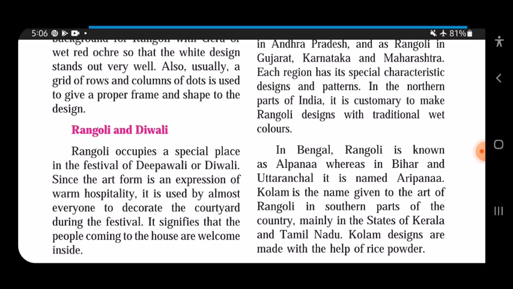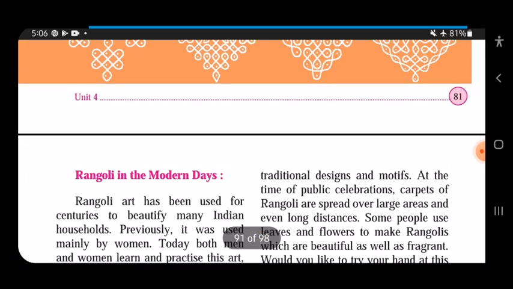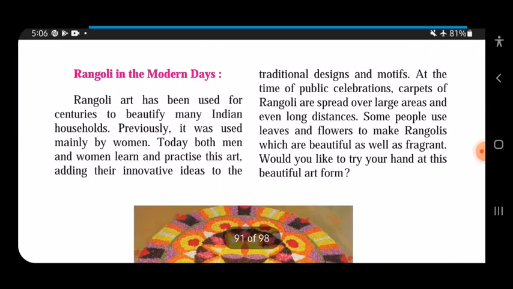Kolam is the name given to the art of Rangoli in southern parts of the country, mainly in the states of Kerala and Tamil Nadu. Kolam designs are made with the help of rice powder. So here we see that in different states, Rangoli is named differently. Now let's see Rangoli in modern days. Nowadays, how do we make Rangoli?